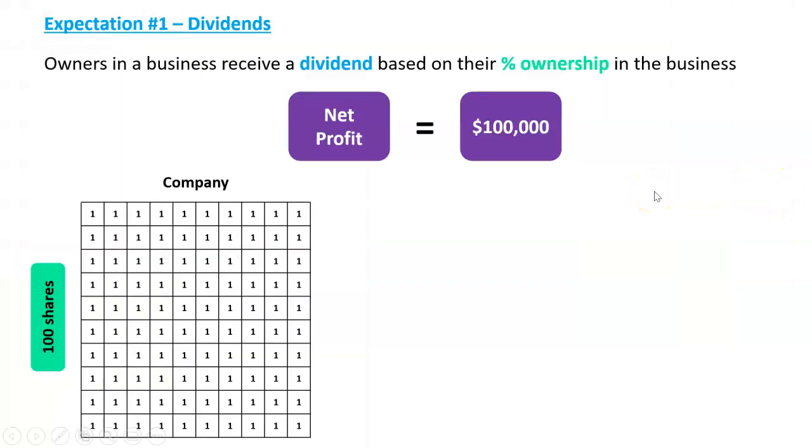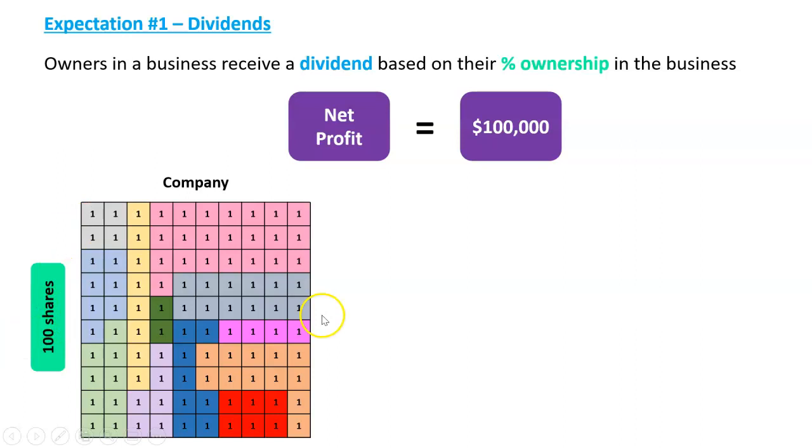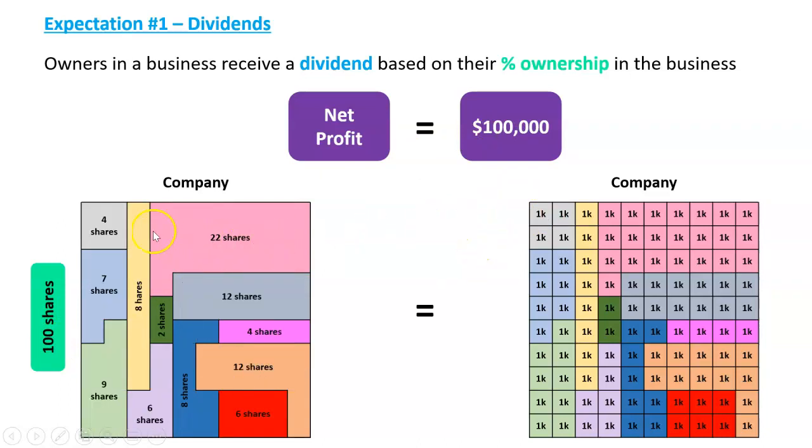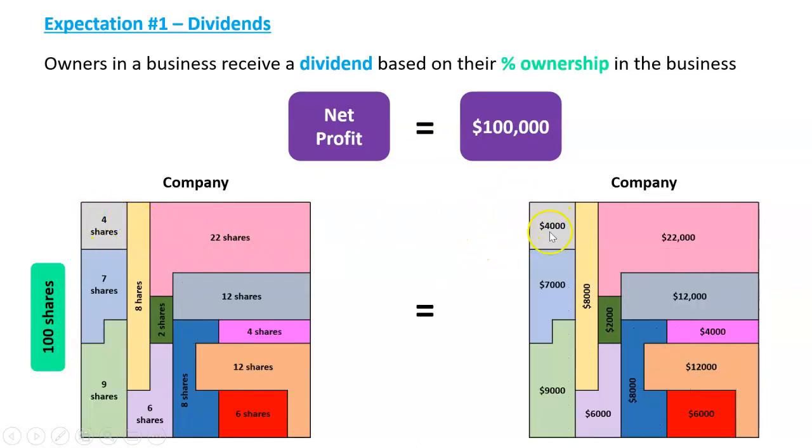And with a big company, they have hundreds of shareholders, if not hundreds of thousands of shareholders. So let's just take a company with 100 shares. There they are. Each person owns a different block. This person owns these 4 here. This person owns 2 there. This person owns the 4 pink ones, etc. The profit's 100,000. So we split that $1,000 for each share here. So each person gets, take this person had 4 shares. They will get $4,000 of that profit. This person here had 22 shares. They'll get $22,000 of that profit, etc.